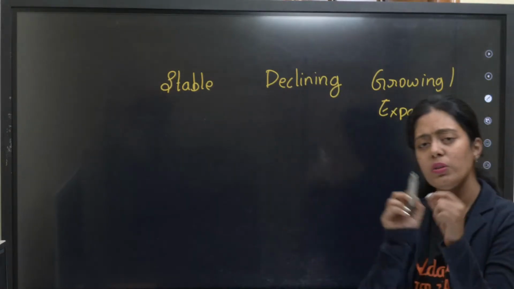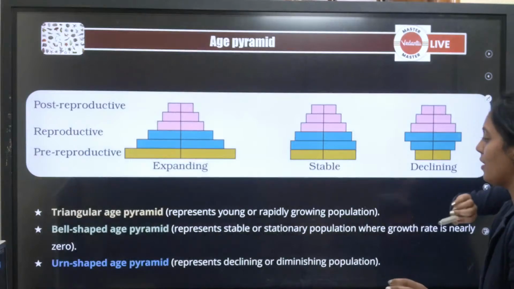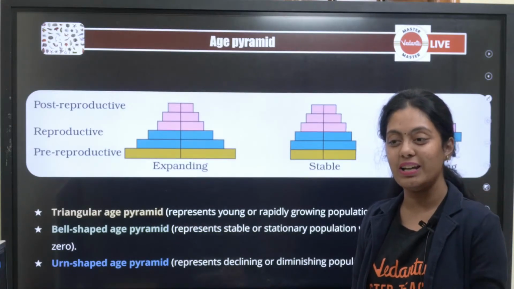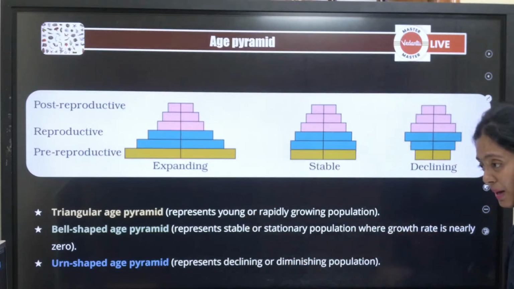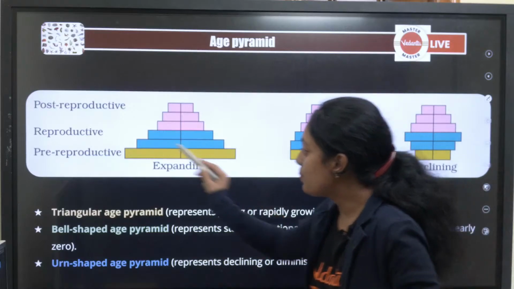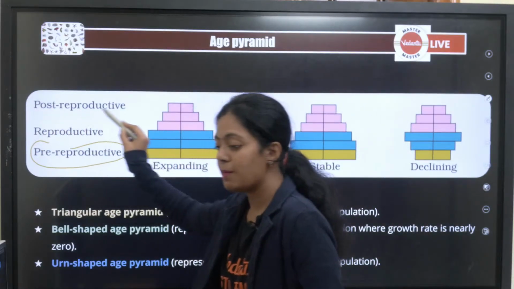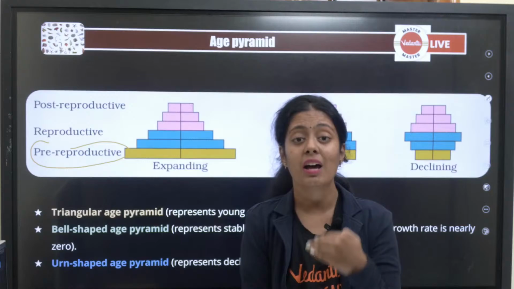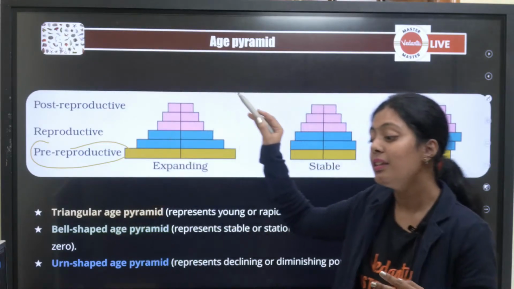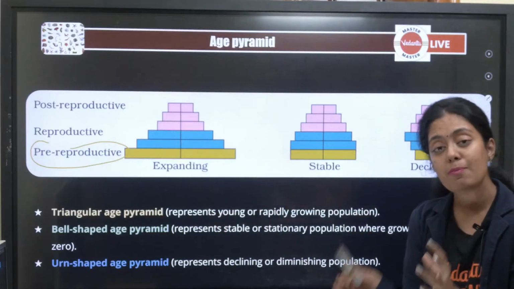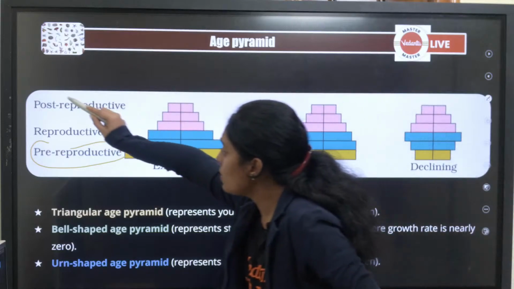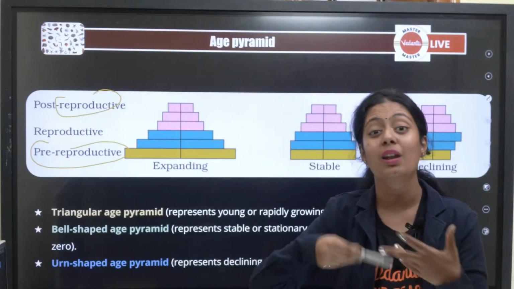So let's see how these 3 work. 3 graph ஞாபகம் வச்சுக்கிட்டா 4 மார்க். எவ்வளவு ஈஸி உங்க நீட். We simply think NEET is very, very difficult. If you remember these 3 pyramids, these 3 graphs, you get 4 marks. So let's try to understand this pre-reproductive, reproductive and post-reproductive. Pre-reproductive, the young individuals, those who have not attained reproductive maturity. Reproductive, now they have attained their reproductive maturity, they can reproduce. Post-reproductive, now they have become very old, they cannot reproduce.